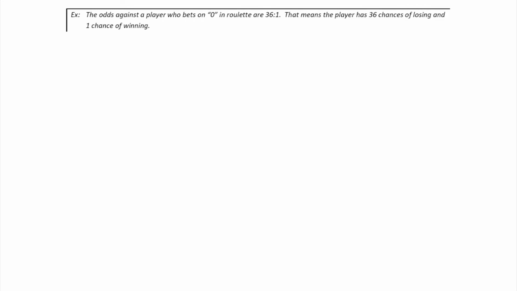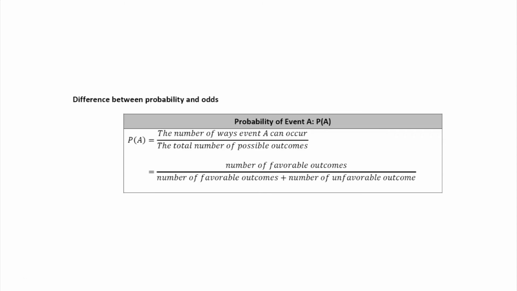In this example, the odds against a player who bet 0 in roulette are 36-to-1. This means the player has 36 chances of losing and only 1 chance of winning. Let's talk now about the difference between probability and odds. When we were talking about the probability of an event A happening, we talked about the number of ways that event A can occur, so that's similar to the odds for an event, but instead of dividing by the number of unfavorable events, we divide by the total number of possible outcomes. So that's the number of favorable outcomes divided by the number of favorable outcomes plus the number of unfavorable outcomes.